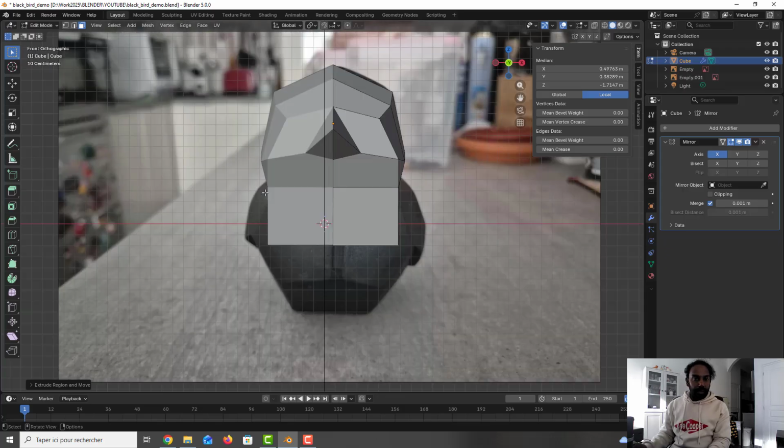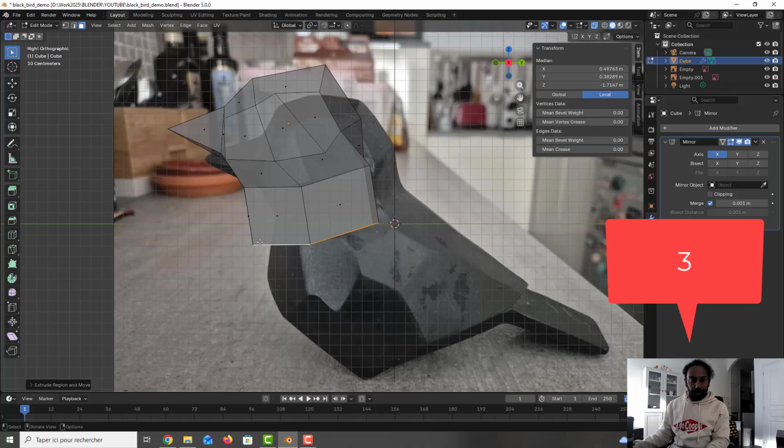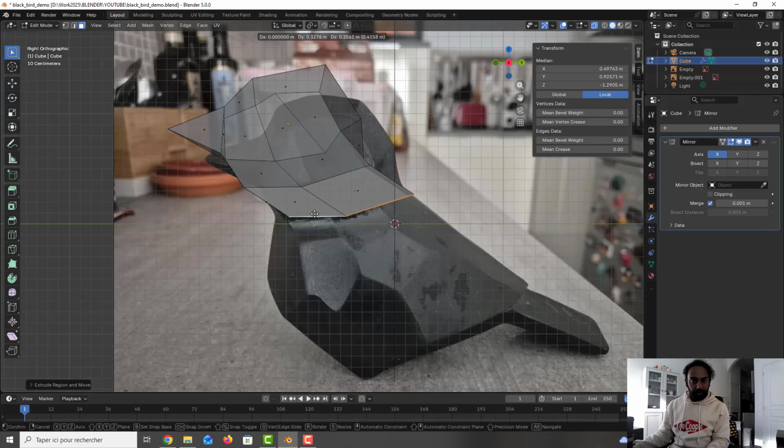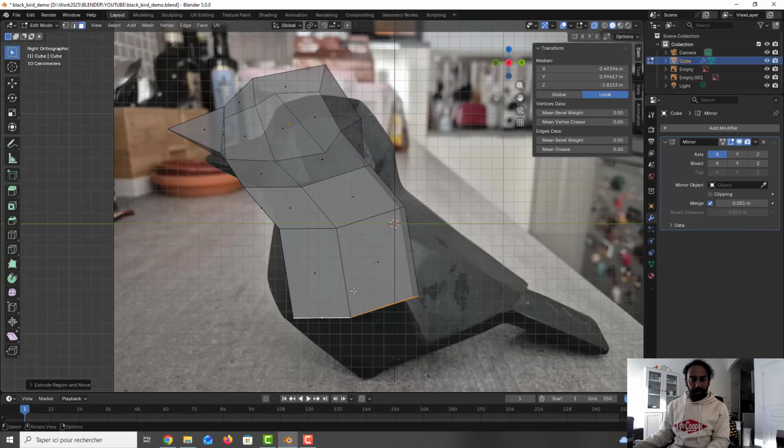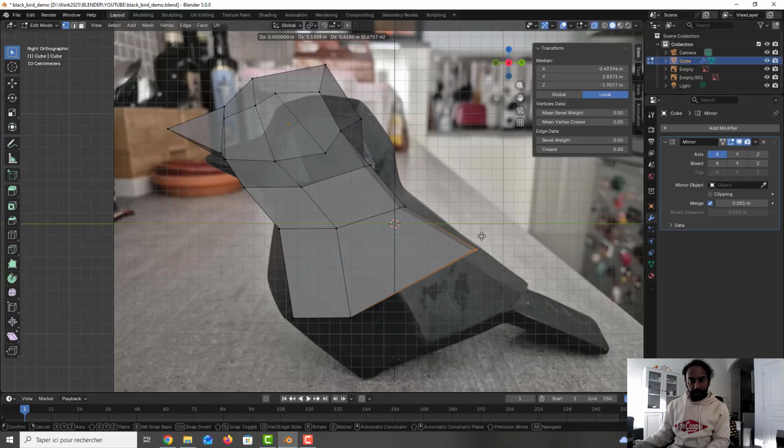So I press 1 here. As you can see, I go here, I press 3, I go G and I move like this. Okay, I do another extrusion. And what we can do, we can go to the vertex mode. I can move some points like this to give also the general shape here. So I move like this. As you can see, it will be more easy.